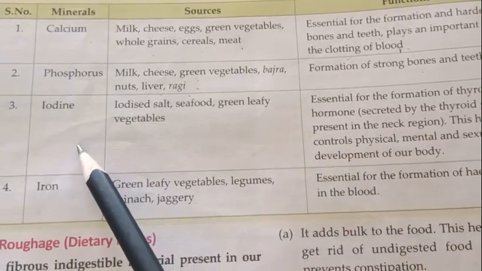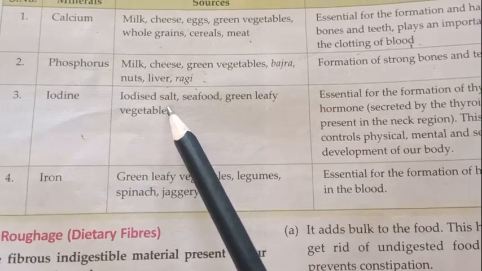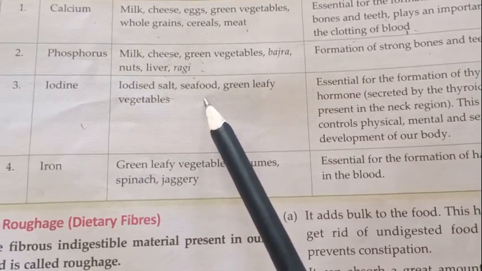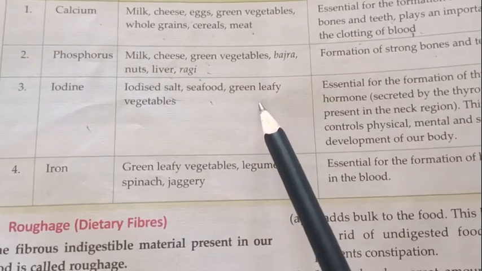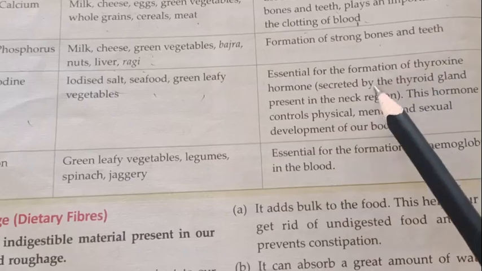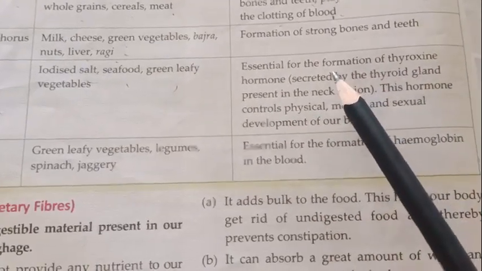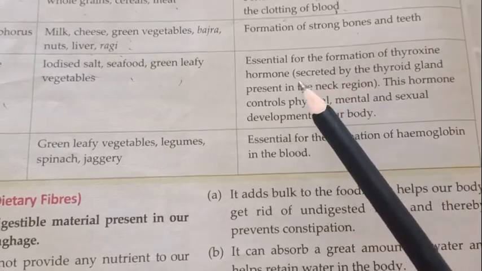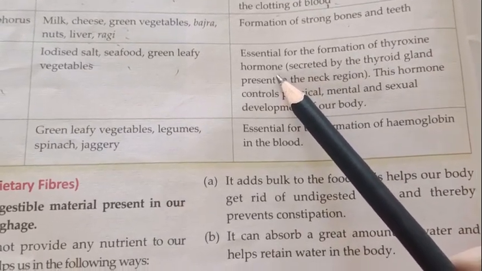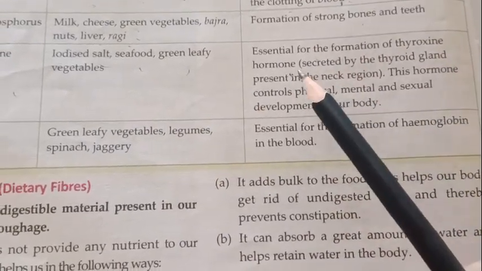Iodine. What are the sources of iodine? The iodized salt that we use in our daily food. Next one is seafood, like fish. Then green leafy vegetables are a good source of iodine. Okay. Next one, what is the function of iodine? Essential for the formation of thyroxine hormone. Okay, which is very important. Let's see what this thyroxine hormone is. So iodine is important for the formation of thyroxine hormone.